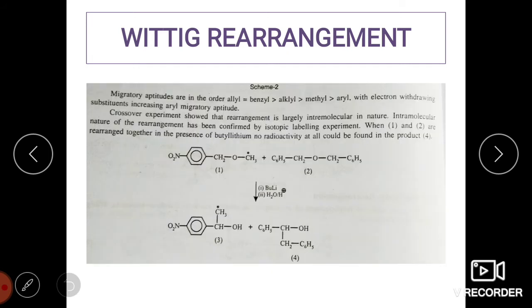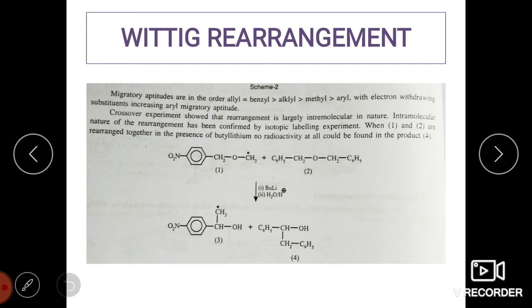Next, there is the migratory aptitude of R prime, which is given here. First in the order are allyl and benzyl, and next comes alkyl, then methyl and aryl, and so on. And if there is an electron withdrawing substituent, the migration will always happen at an increasing rate.